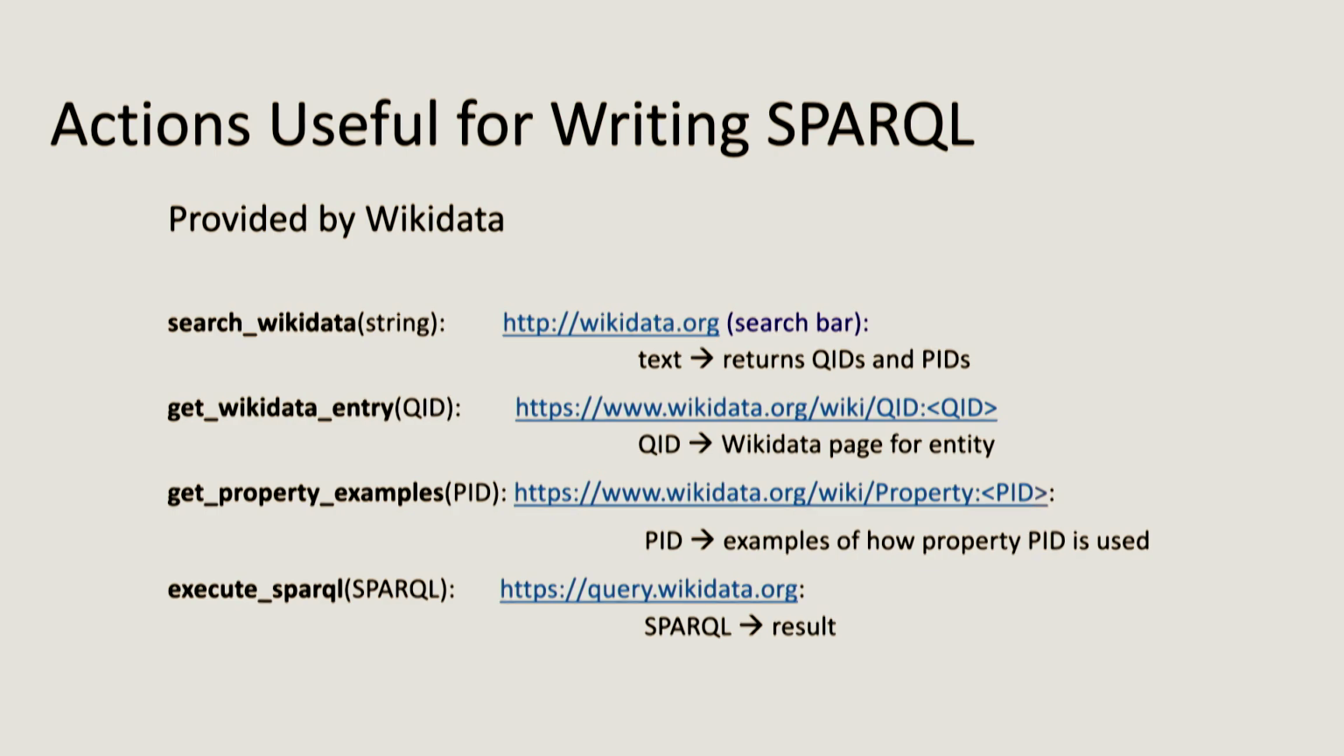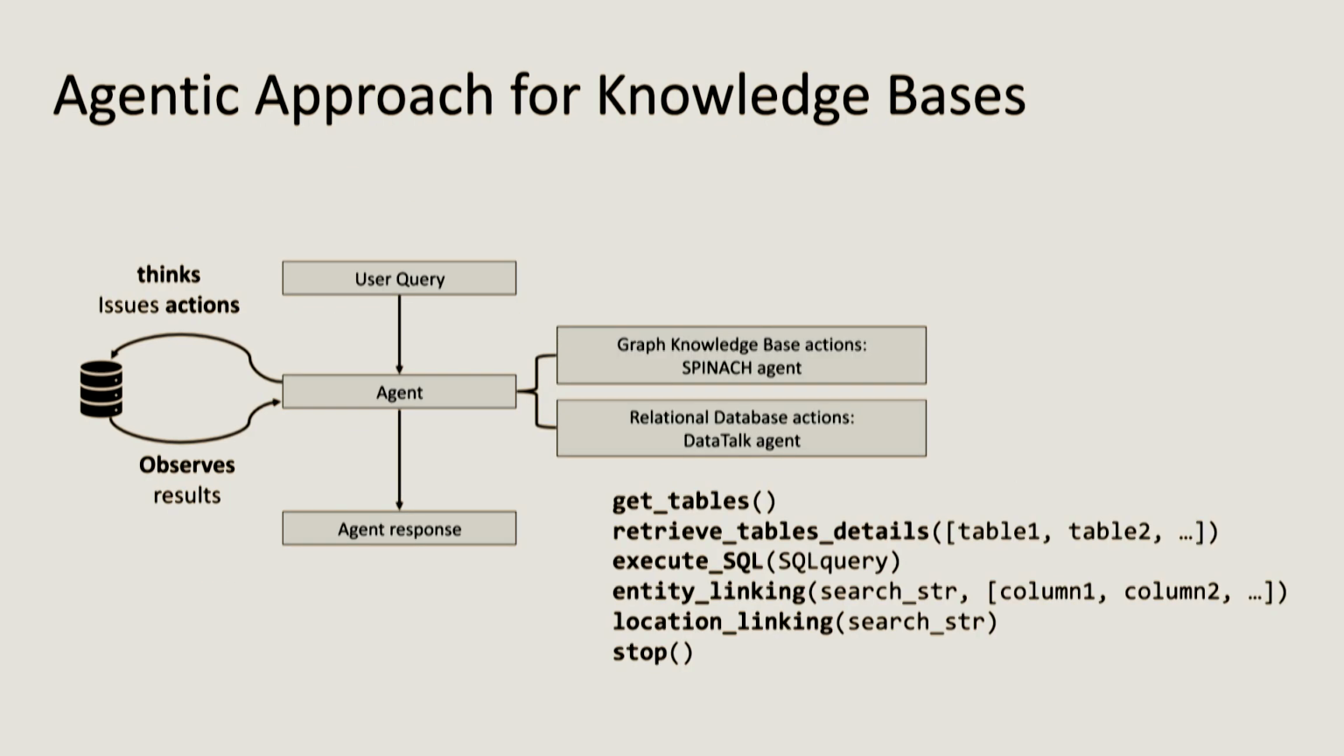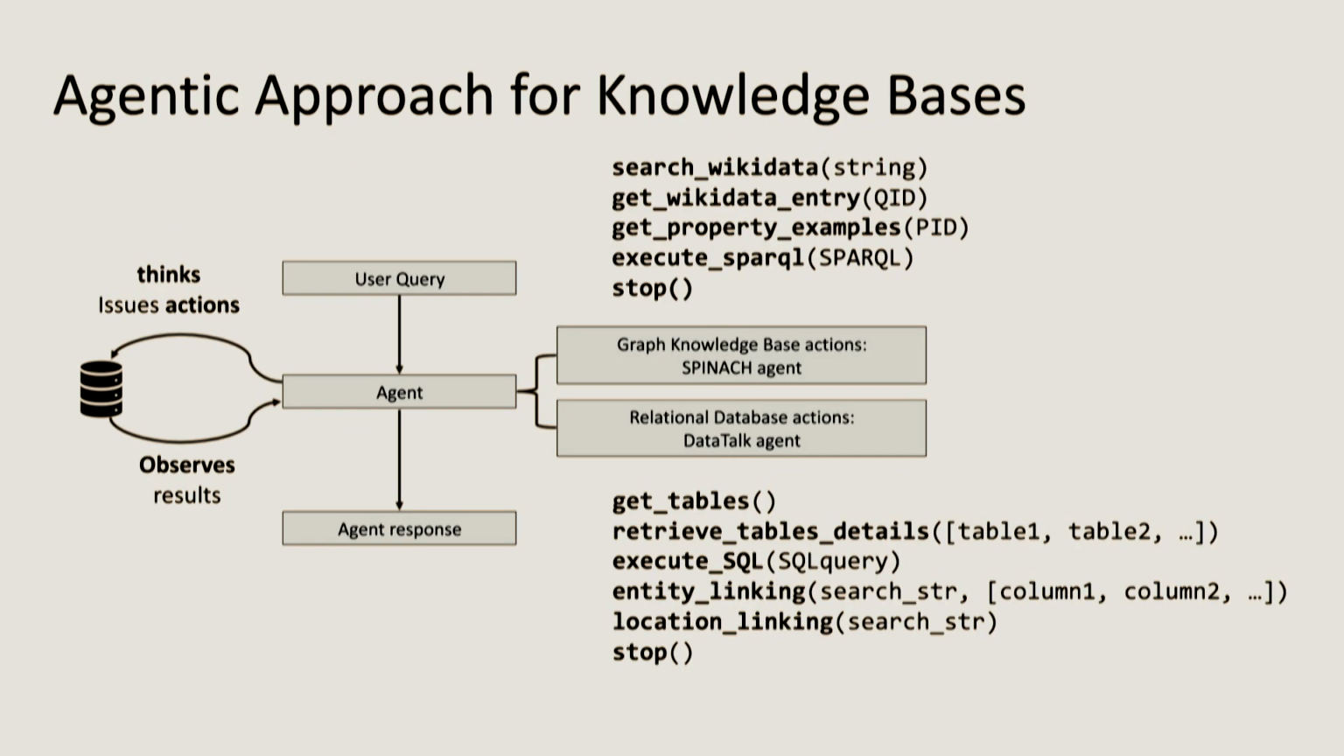You have things like located in administrative territory, you have things in a country, you have things in a province, that kind of thing. And you'd like to understand when to use specific concepts. So looking at examples, we found that to be very helpful. And then you'd like to execute SPARQL to query the results. So this leads us to the two different sets of actions for the two agents I talked about, to be able to fetch data from these knowledge bases.